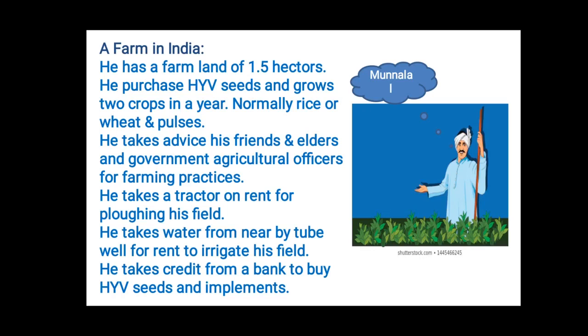He takes a tractor on rent for ploughing his field, children. You know, some of his friends still practice the traditional method of ploughing, which means they plough the land using bullocks. Now there is a tube well nearby his field, children, but he takes water from that tube well on rent to irrigate his field. Even the tractor is rented and the water is also rented. It means you can understand that he is a small and marginal farmer.